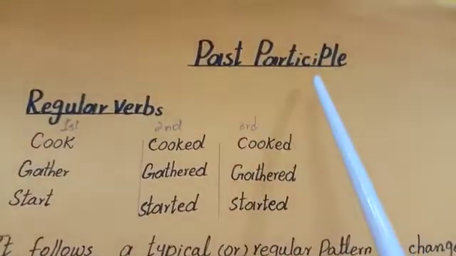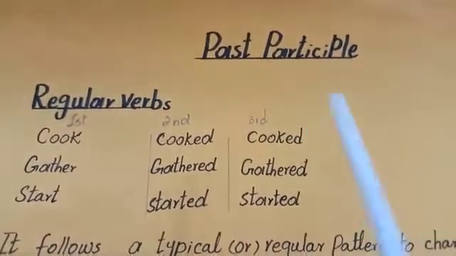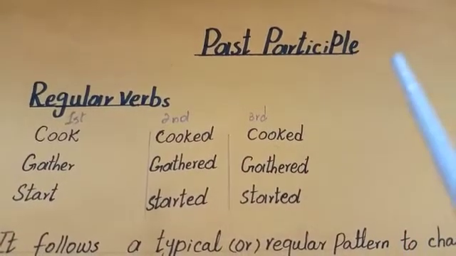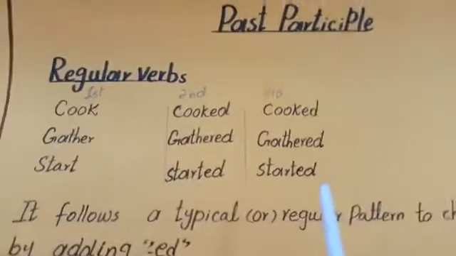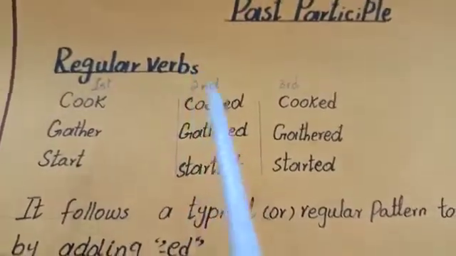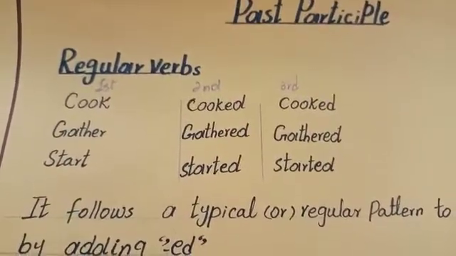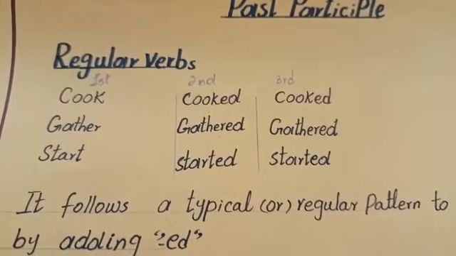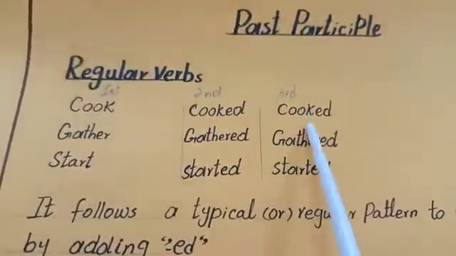past participle. Now what is past participle? Past participle is formed with regular verbs and also with irregular verbs. Now let me explain what regular verbs are. Regular verbs are those verbs that are changed by a regular pattern by adding ed. For example, cook, cooked, cooked.